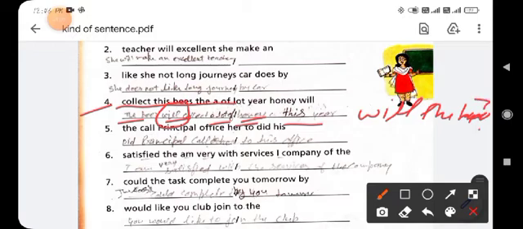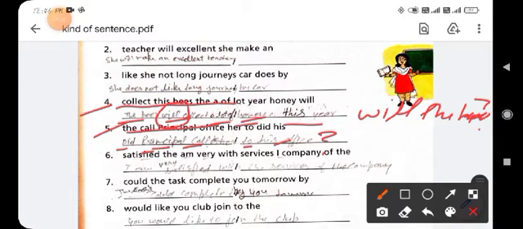Clear? And now next is number 5: the, call, principal, office, her, to, did, his. So you will write it down in a proper way: did the principal call her to his office? It is also an interrogative sentence, so don't worry, you have to change this into an affirmative or statement sentence.